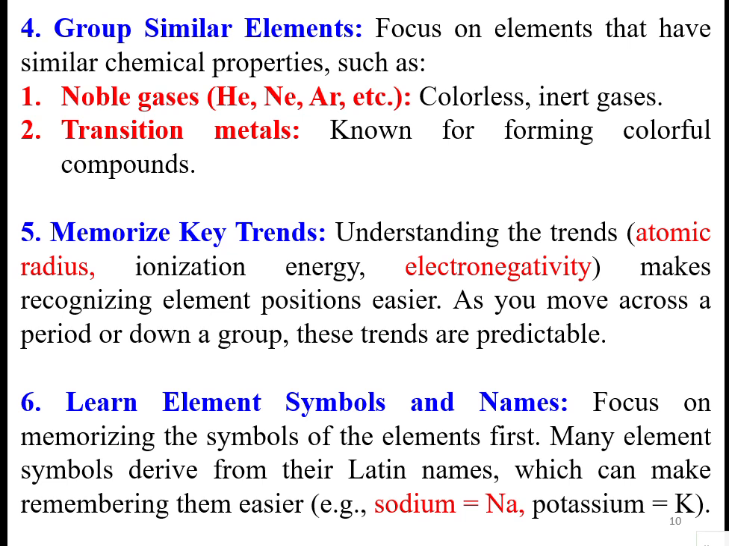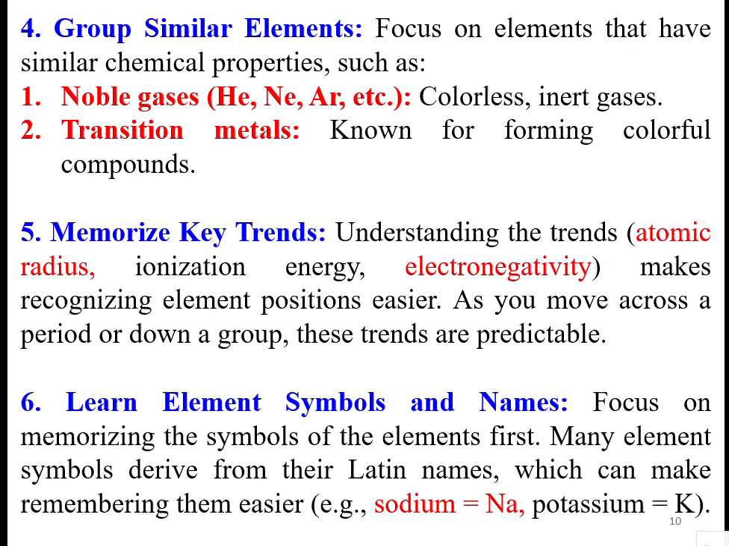Then, how can we remember the 118 elements? Memorize key trends. It is easy to remember by understanding the trends. Trends like atomic radius, ionization energy, and electronegativity make recognizing elements' positions easier. As you move across a period or down a group, these trends are predictable.